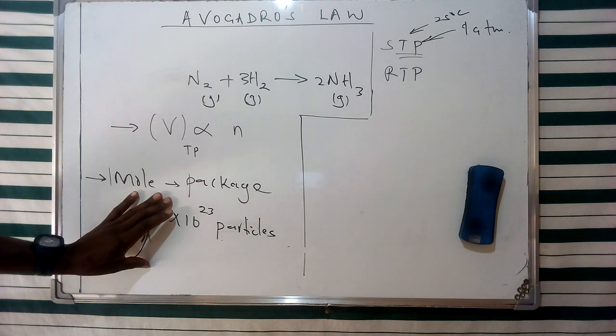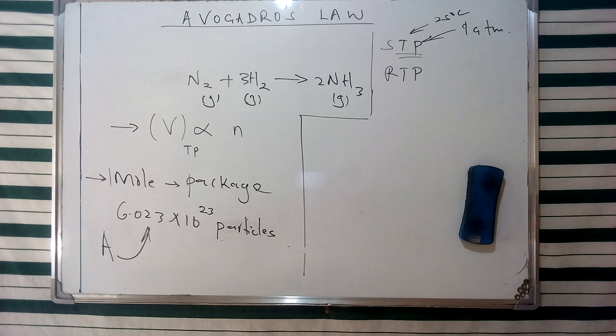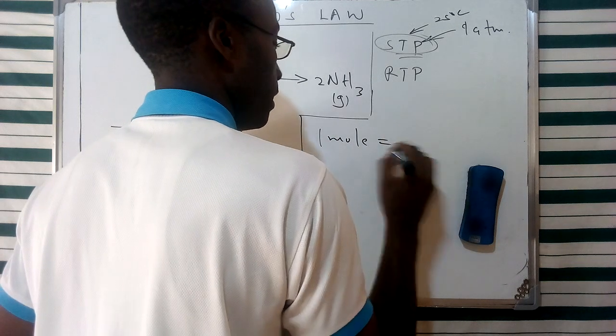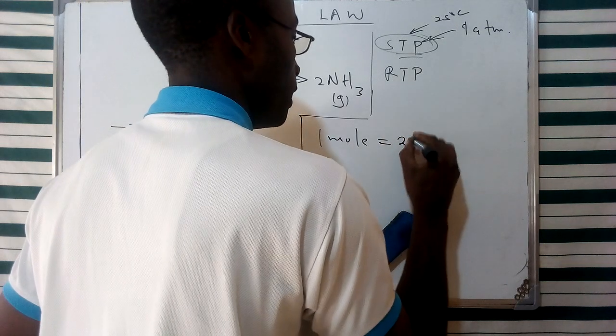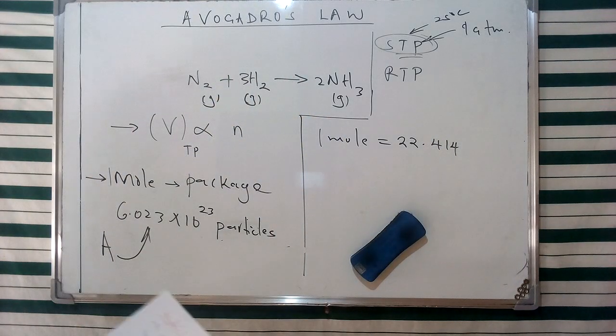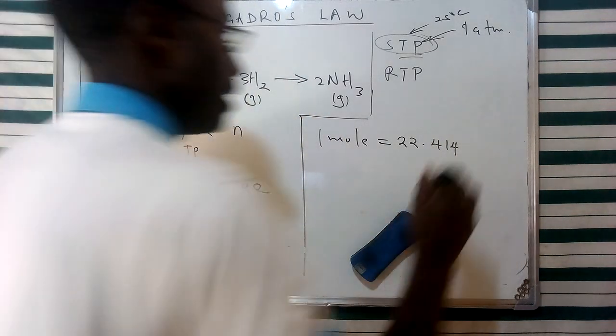Now in this particular case, for gases at standard temperature and pressure, 1 mole of a gas in this state is going to contain a particular volume, which from experimental values has been attained, which is 22.441 liters.